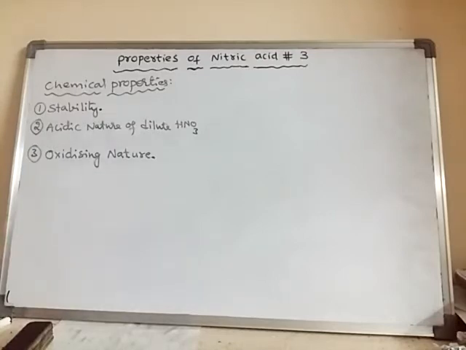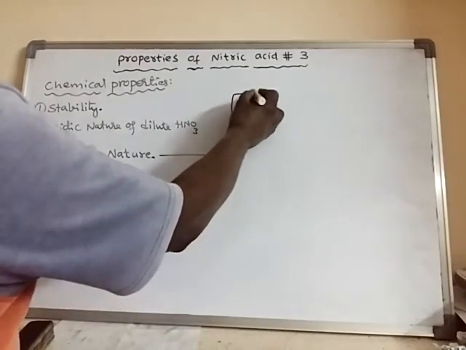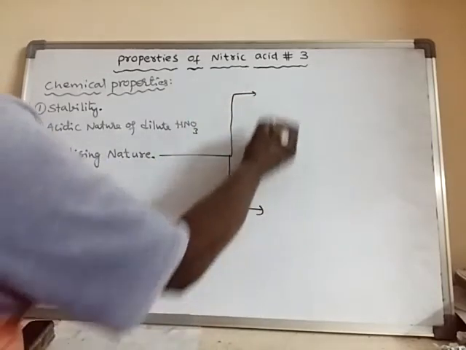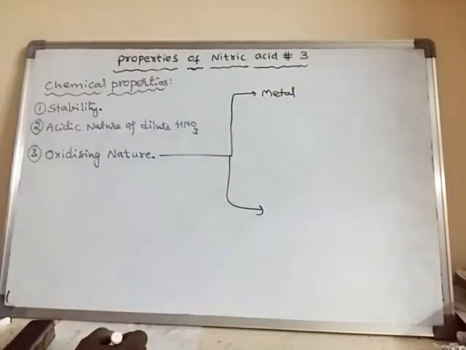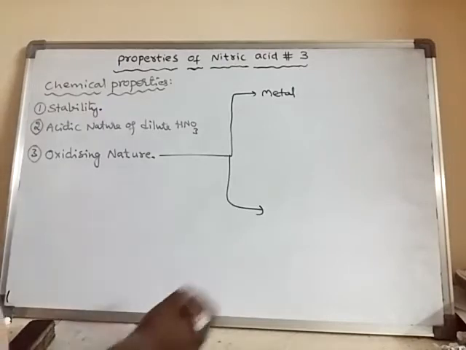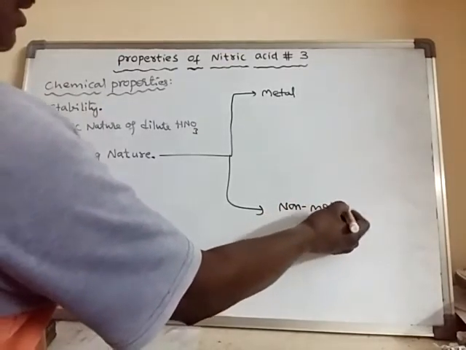See, this nitric acid can oxidize both metals as well as non-metals.